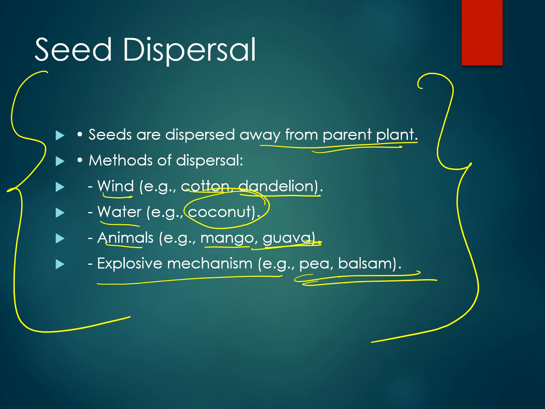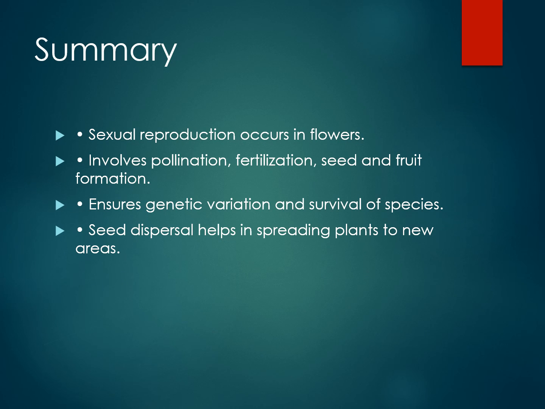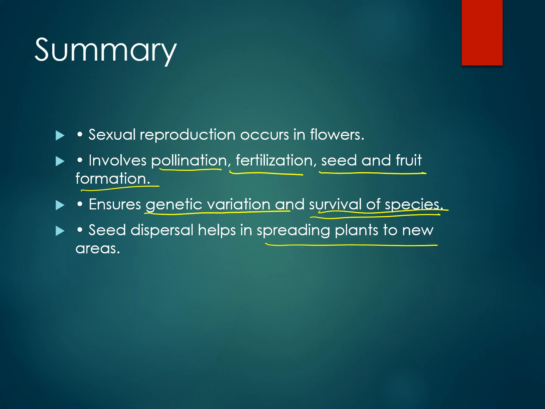Okay, now we will do a quick sum up. In summary, we have studied sexual reproduction in flowers today. It involves pollination, fertilization, seed and fruit formation. We have studied all in detail. We have studied self and cross pollination. We have studied the process of fertilization, double fertilization and triple fusion. We have studied how the seeds and fruits are formed. And we have ensured that genetic variation happens and survival of certain species happens. And seed dispersal helps in spreading the plants to new areas as well. So this is all for today's episode of sexual reproduction in flowering plants.